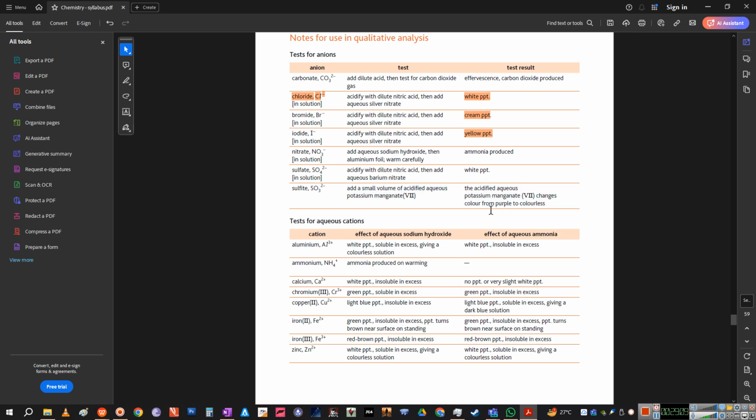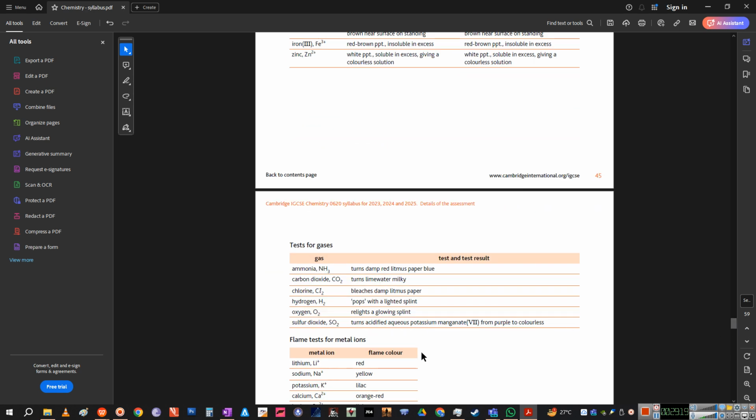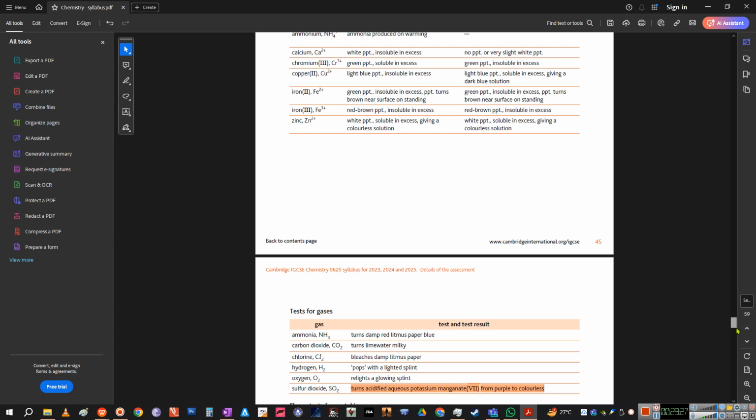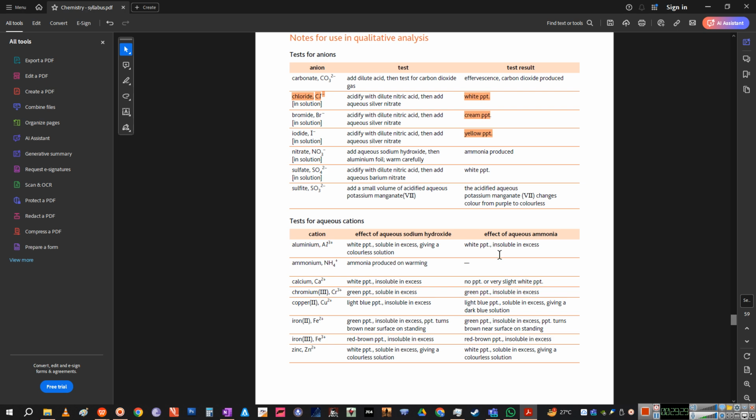So we just use one specific test for sulfate ion, and the other ones we use this. Also, to test for sulfur dioxide gas, we use a paper dipped in potassium manganate solution, going from purple to colorless. Are you getting this? So it's a common test for both the sulfur dioxide gas and the sulfite ion, not SO4 2-. That has a different test. That is an insolubility test.